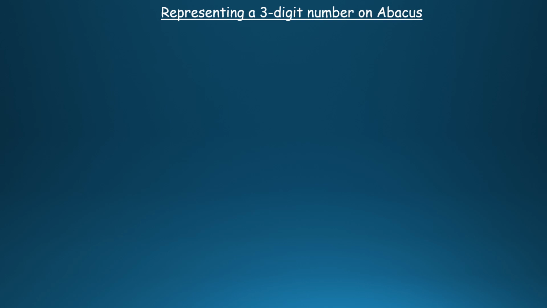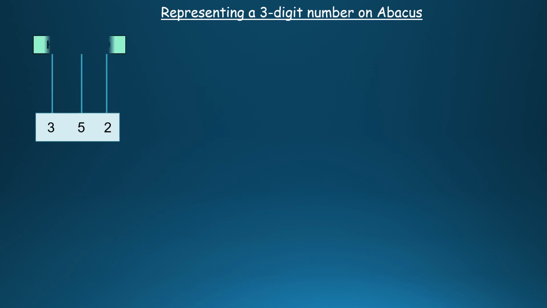Now let's see how to represent a 3-digit number on abacus. So let's see what is the number given here. So there is a number which is 352. 352. That's how we read. And the abacus is also. Now we need to represent. What do you mean by represent? We have to put the beads.